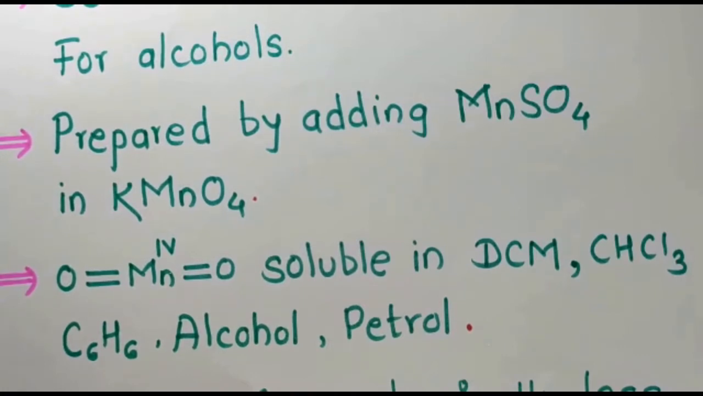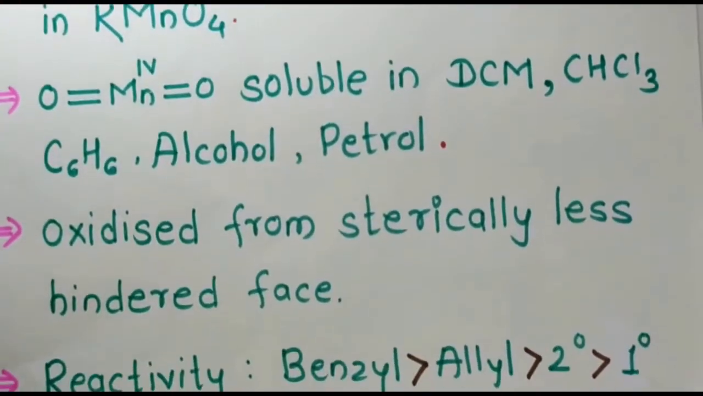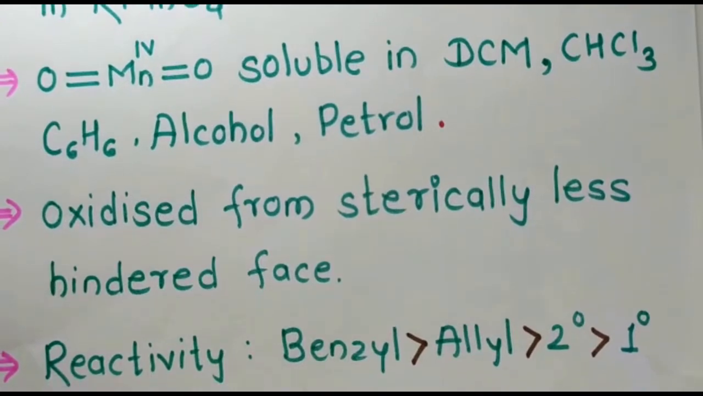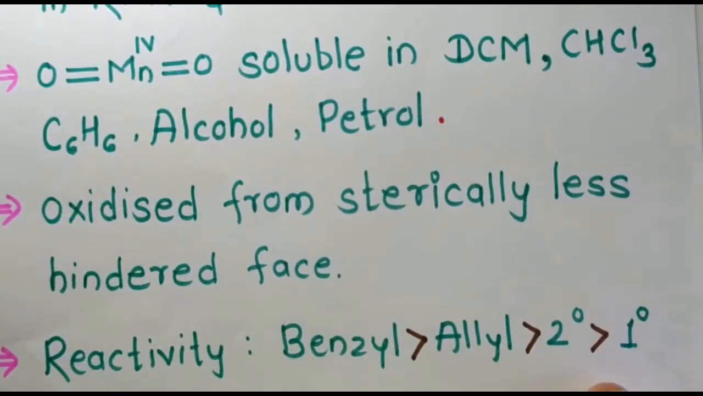This is a mild oxidizing reagent. Now we will see the reactivity of manganese dioxide. Here you can see that benzyl will react first, then the allyl group, then the secondary alcohol, and then the primary alcohol gets oxidized.